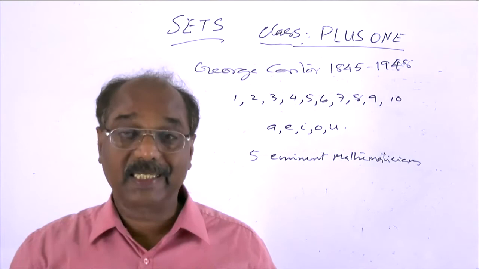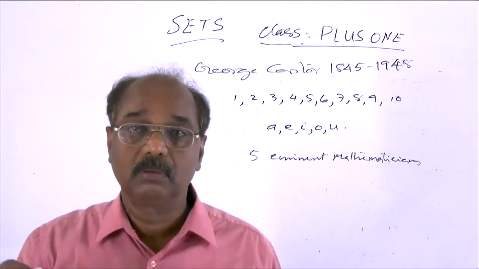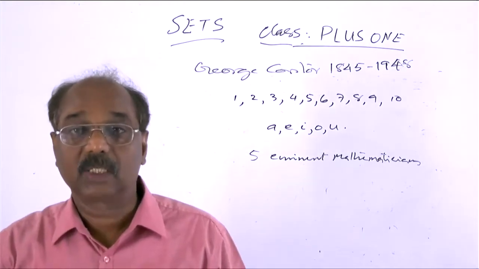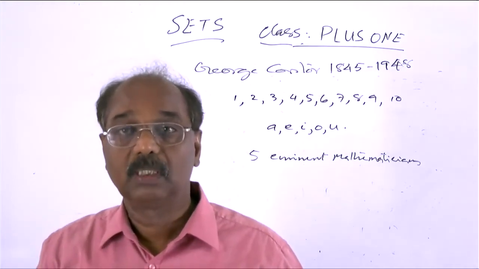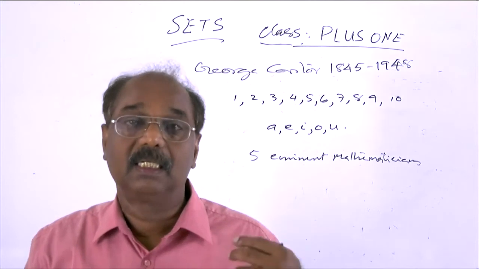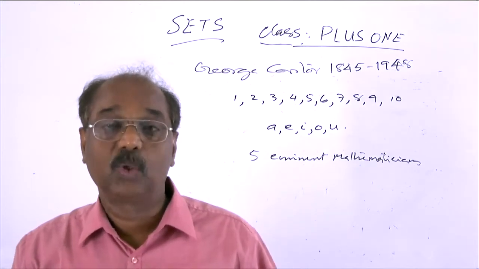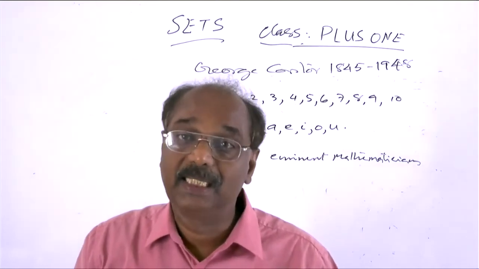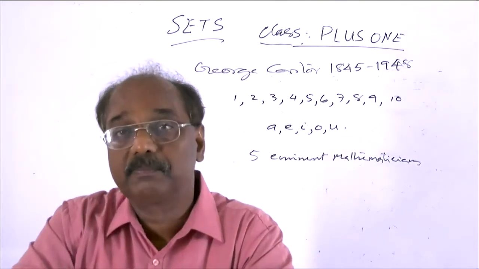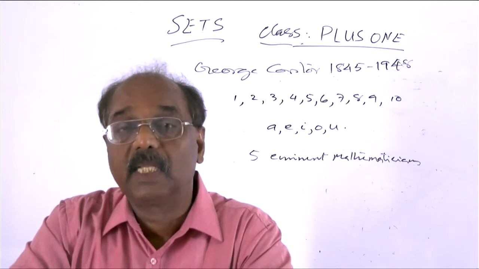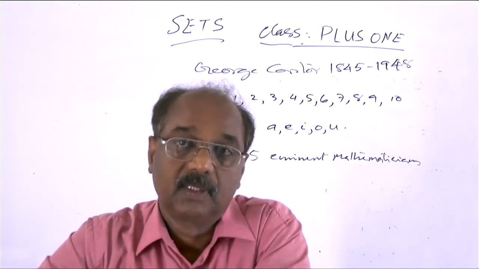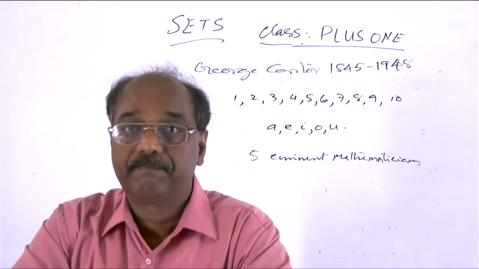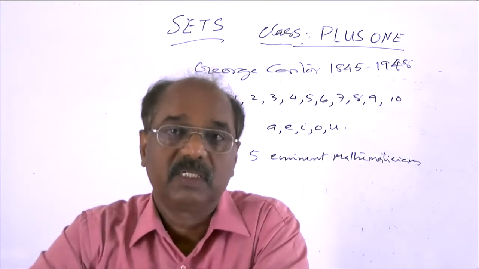That collection depends upon the decision of the person who writes the names. The collection may vary from person to person. So such a collection is not well defined.